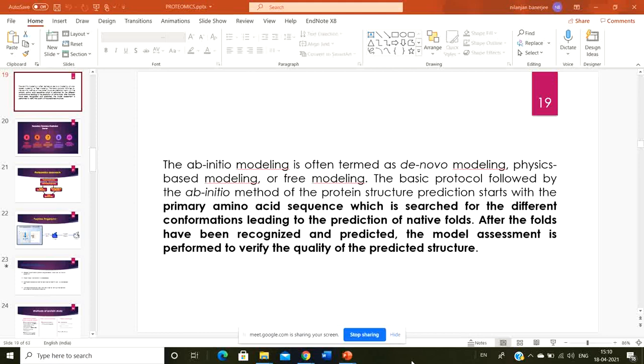Because we know that whenever a particular protein is discovered, a number of things are assigned to it. The most basic thing is the sequence, and then you have to assign where that particular protein is localized, and whether it has any isoform, and if it has any isoform, how much the isoform is different from the original protein. So we have all that information stored in a particular database, and that information is really necessary for us.